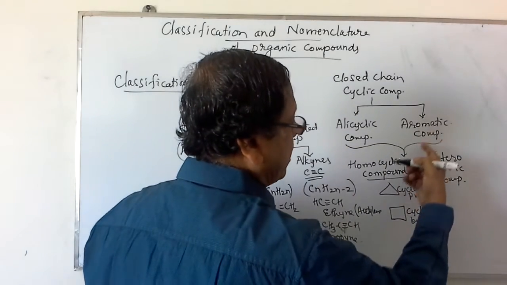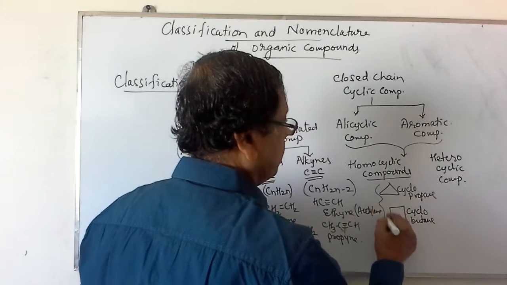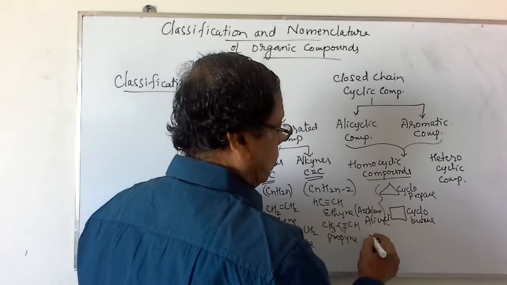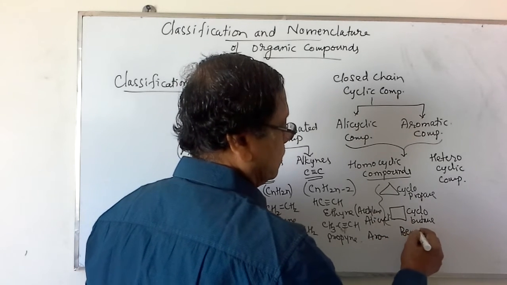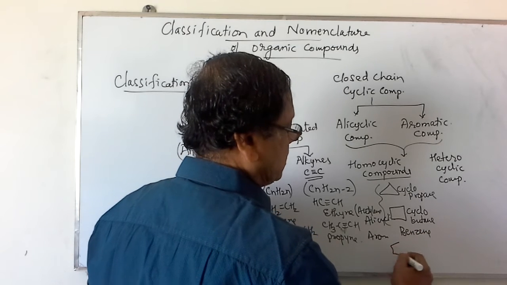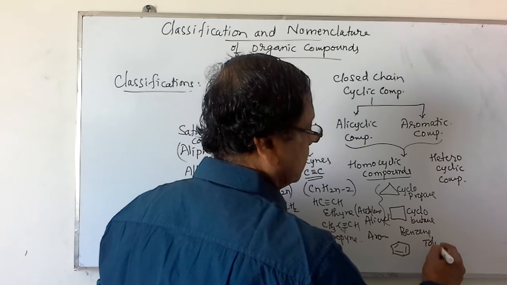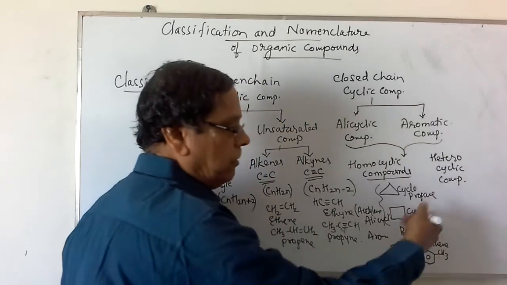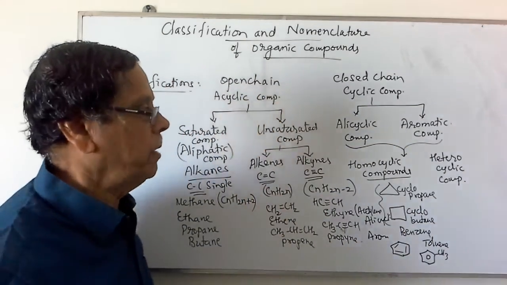Similarly, in case of the homocyclic aromatic compounds, examples are benzene, C6H6, and similarly toluene, C6H5CH3. I will write various other examples while considering the nomenclature of the aromatic compounds.